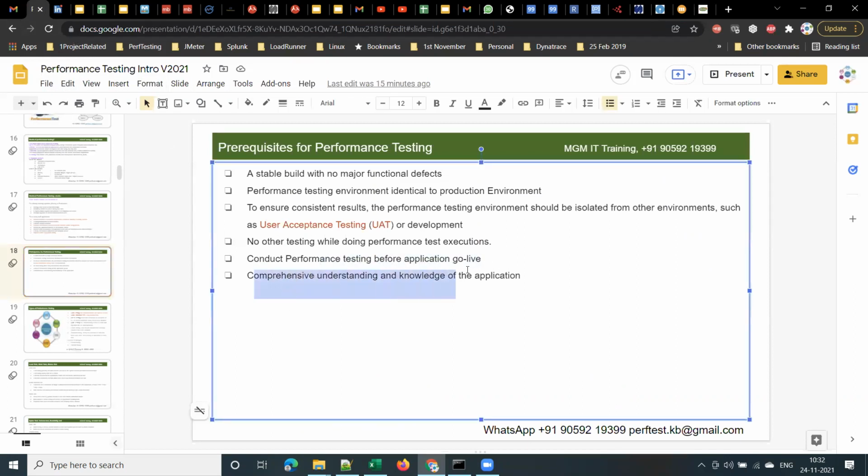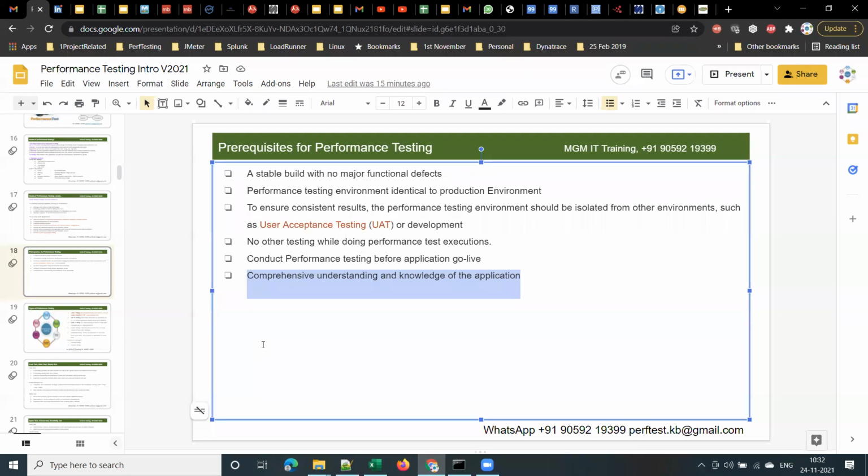And comprehensive understanding and knowledge of the application. We as a performance testing unit should have comprehensive understanding and complete knowledge of the application, what we are testing. So these are the prerequisites for performance testing. Clear, guys?